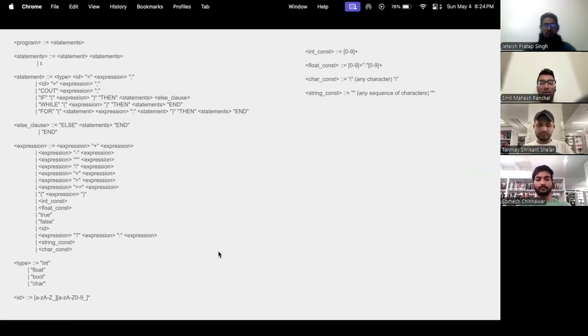So let's look at the grammar of OOPSie. We used a formal context-free grammar, CFG, that defines how valid programs are structured. It includes rules for statements, expressions, control structures, and variable declarations. For example, statements are things like integer x equals 10 and cout x, which provides an output, or if x equals 0 then block, which is a conditional block, and loops like while and for in terms of loops in our language.